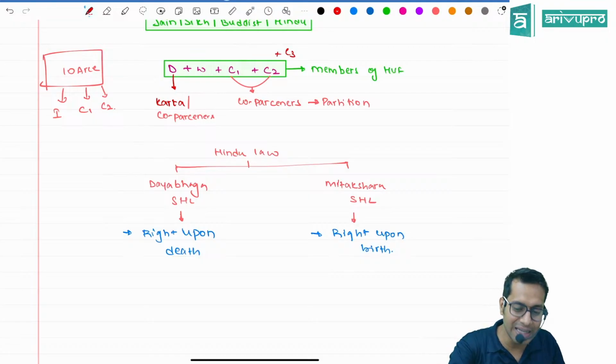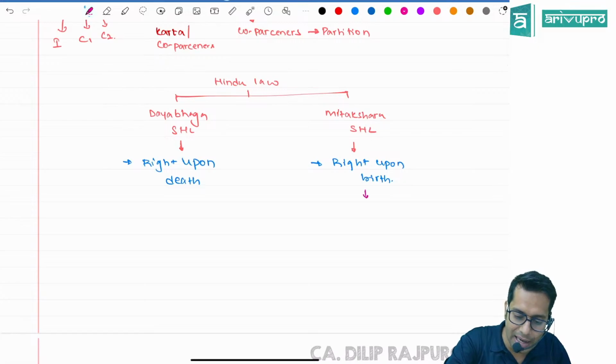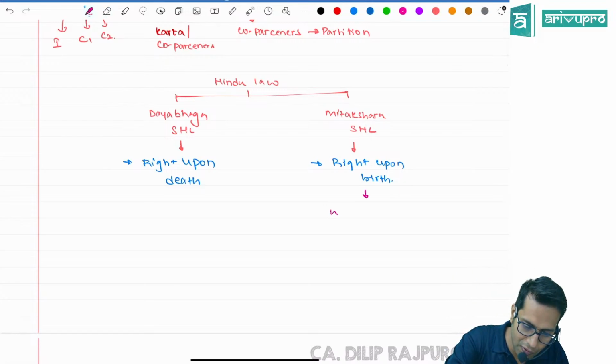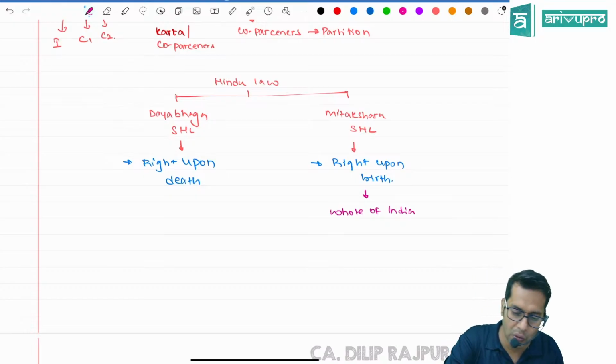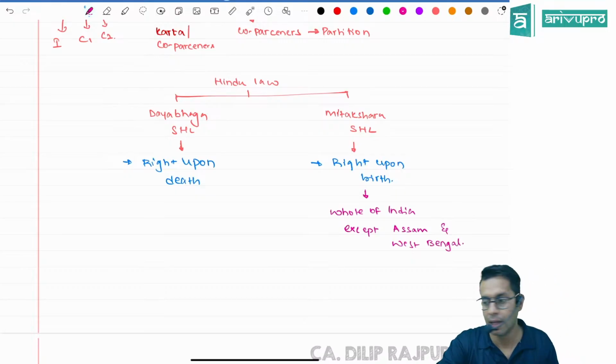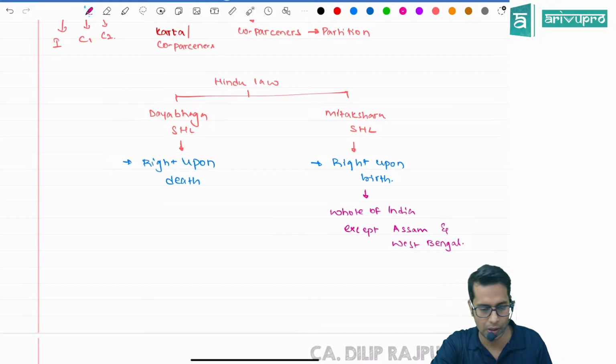Now please note, in entire India, what do we follow, sir? In entire India, we normally follow the Mitakshara school of Hindu law, except Assam and West Bengal. In Assam and West Bengal, they are following the Daya Bhaga school of Hindu law.